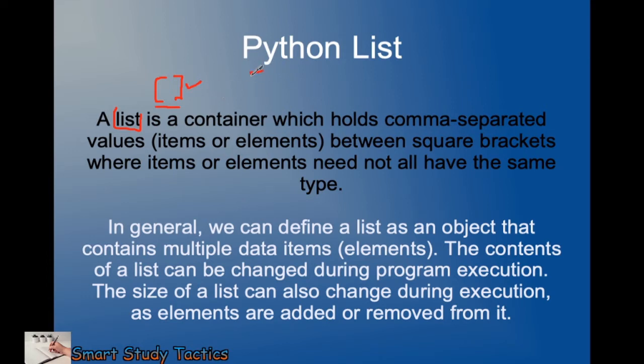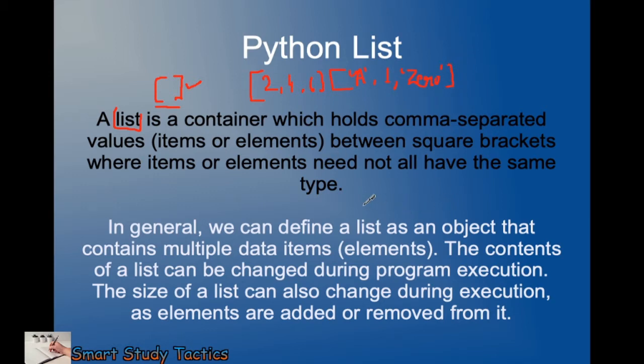Here you can give a list: 2, 4, 6. It is a list. Another value I'm going to declare: a, 1, 0. So this is another kind of list.